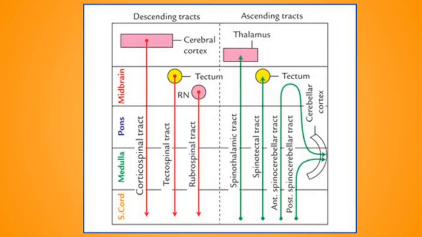Now the tracts have, as you can see, such long names: corticospinal, pterygospinal, and so on. That's such a long name because in the name of them we have basically two terms. One term denotes the origin of the particular tract, and the second term denotes the termination of that particular tract. For example, the corticospinal tract originates from the cerebral cortex and terminates at the spinal cord. That's why its name is corticospinal tract. Same with all the tracts.